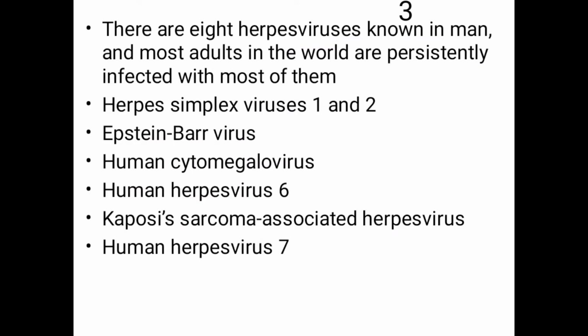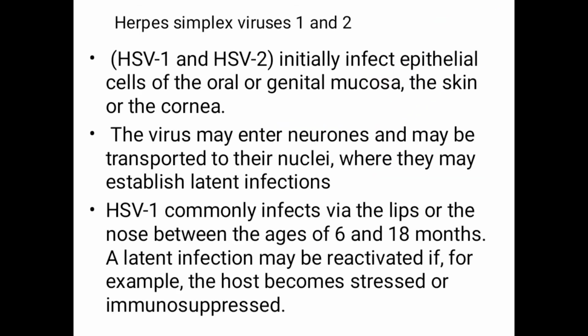Now, there are 8 herpes viruses known in humans, and most adults in the world are persistently infected with most of them. What are the names of these? The first is herpes simplex virus 1 and 2, Epstein-Barr virus, human cytomegalovirus, human herpes virus 6, Kaposi sarcoma associated herpes virus, and human herpes virus 7. Now we discuss one by one.